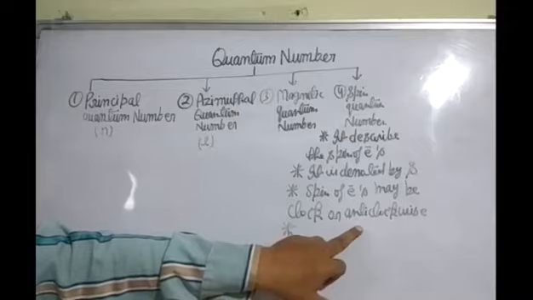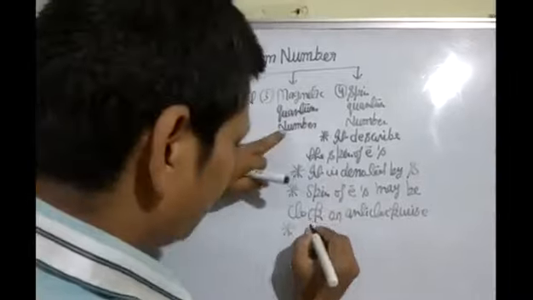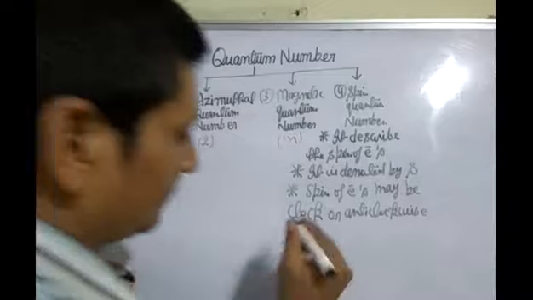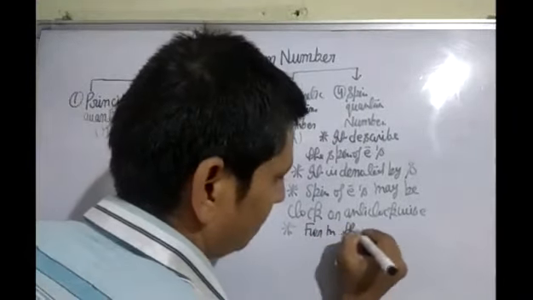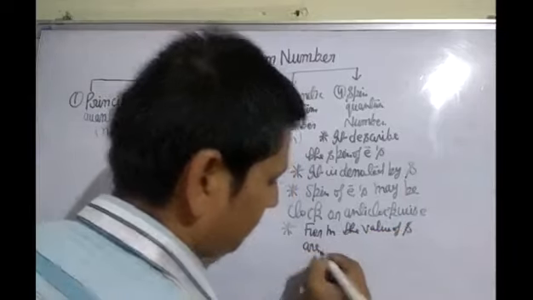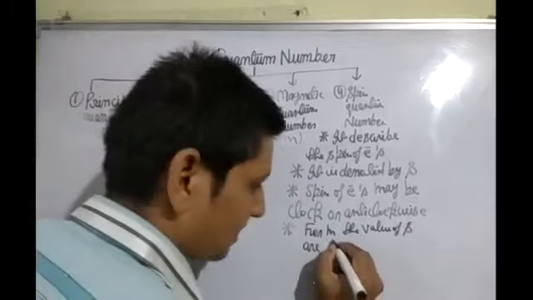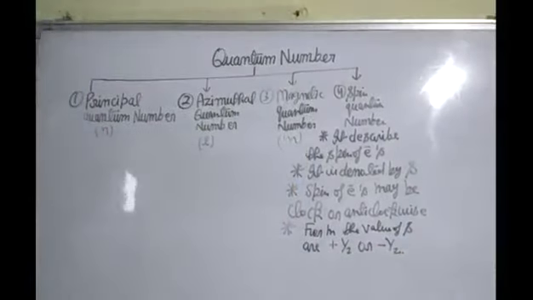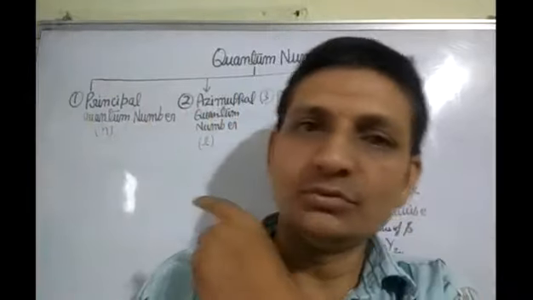For a given value of m, this is the magnetic quantum number m, the value of S for the first electron is plus half or minus half.